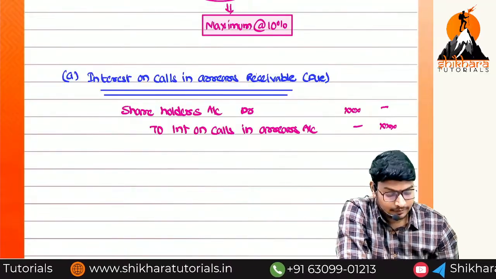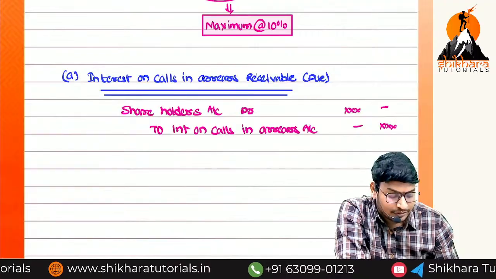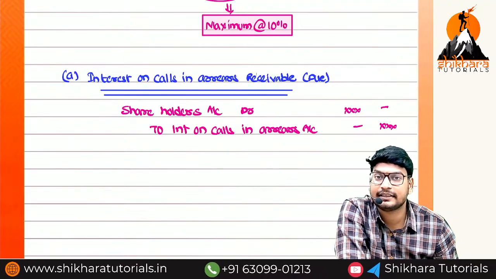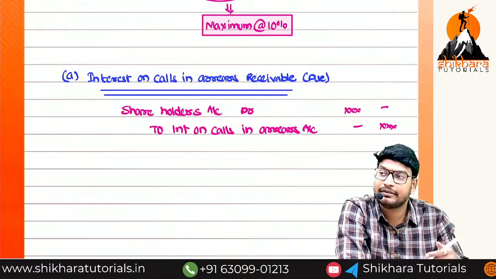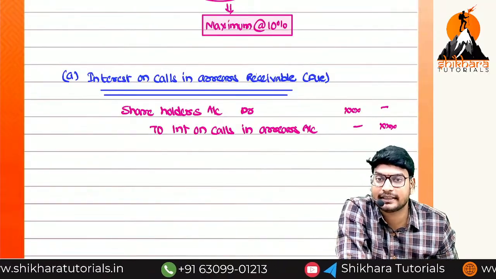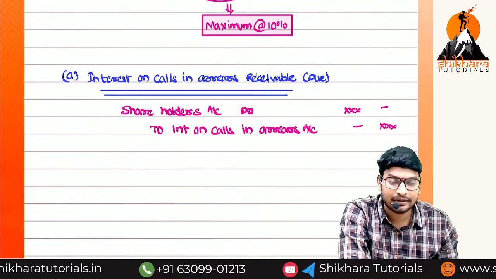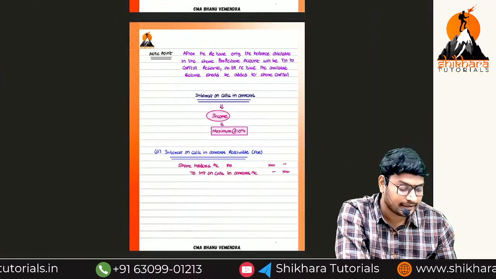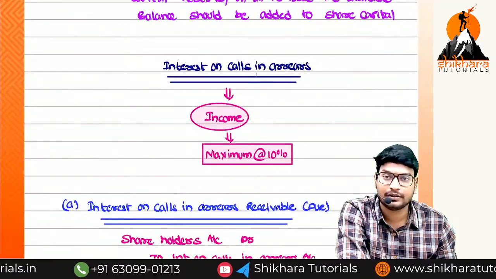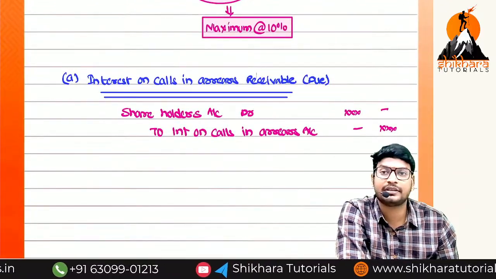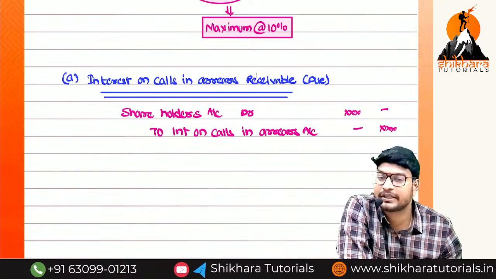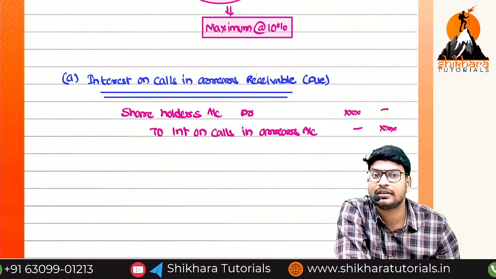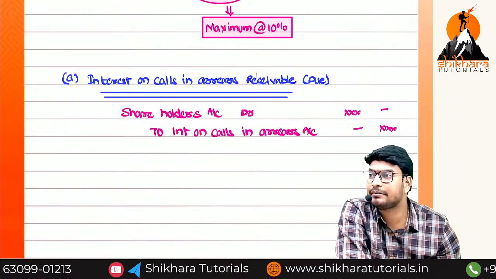Because he has to give, asset or liability? Asset. The asset balance increases or decreases? Increases. If he gives, the asset balance will decrease. That is the reason I am debiting. Why am I crediting the interest on calls in arrears? Because it is an income. Even though we have not received the income, we have to recognize it as per accrual concept. Incomes have which balance? Credit balance. That is the reason I am crediting.